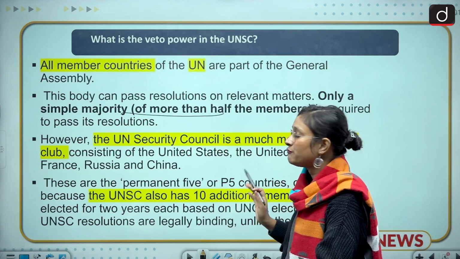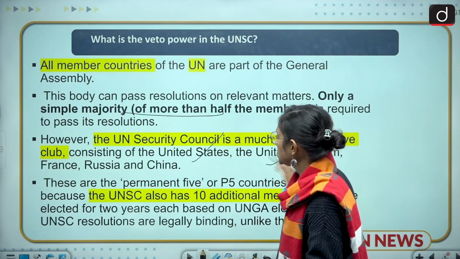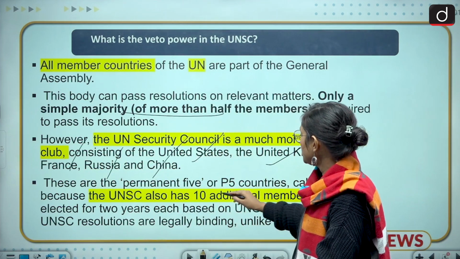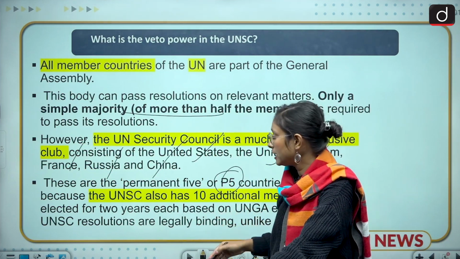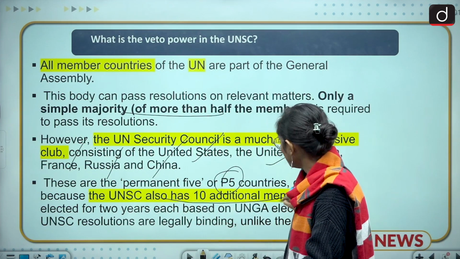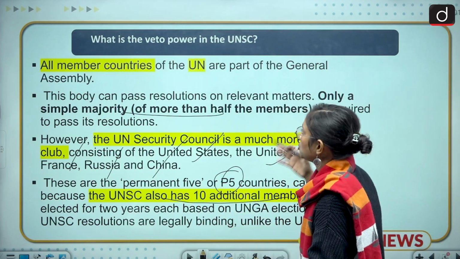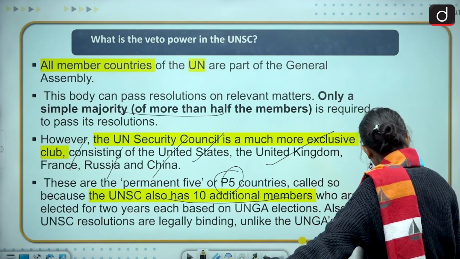The UNSC has 5 permanent members, and who are the members? The United States, United Kingdom, France, Russia and China. These are the permanent 5, and they are also called the P5. And I already told you that there are an additional 10 members, which rotate after every 2 years. So this is the structure of UNSC and UNGA. Moving to the next slide.